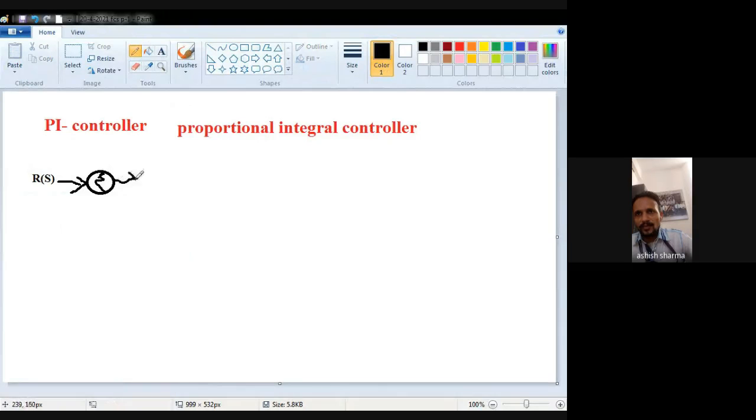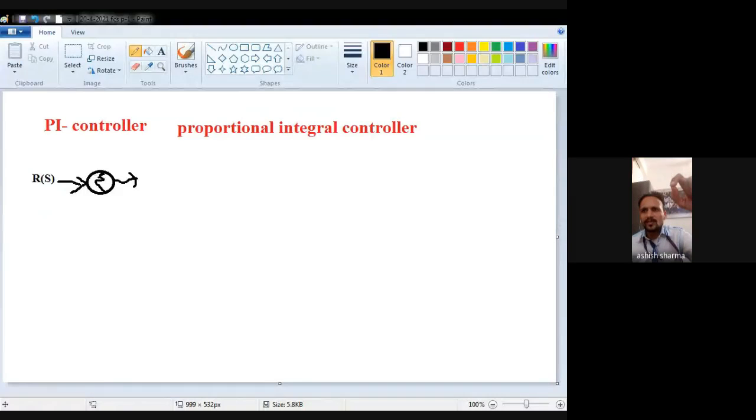Now the next block should be the controller block. As I have already told you, in the case of the proportional integral controller, both the proportional constant Kp and the integral term are present. Because the Laplace transformation of any integral generates a divide by s term, it is Ki by s, where Ki is the constant of integration. So Kp and Ki by s.